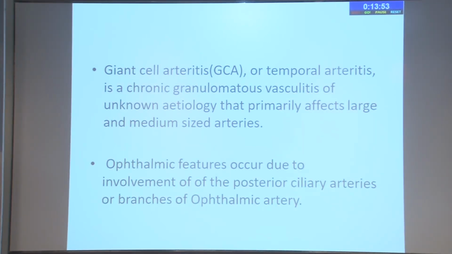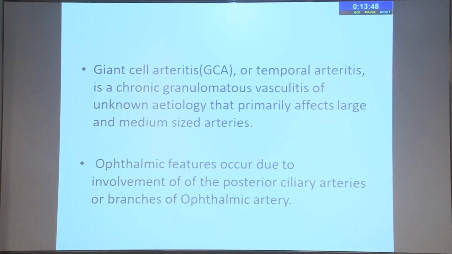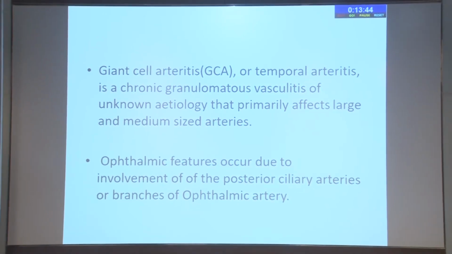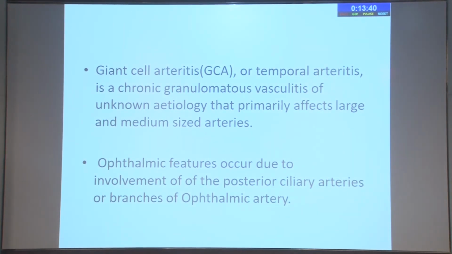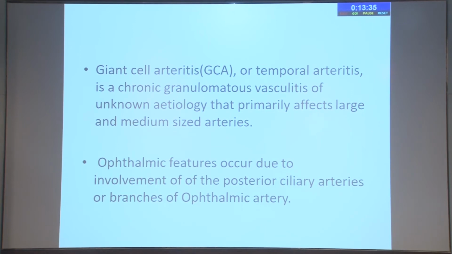So we know giant cell arteritis is a chronic granulomatous vasculitis of unknown etiology, which mainly affects the large and medium-sized blood vessels, which have an internal elastic lamina. The ophthalmic features are mainly due to involvement of the posterior ciliary artery or the branches of the ophthalmic artery. The ischemic arteritic type of AION is the main presentation of these cases.